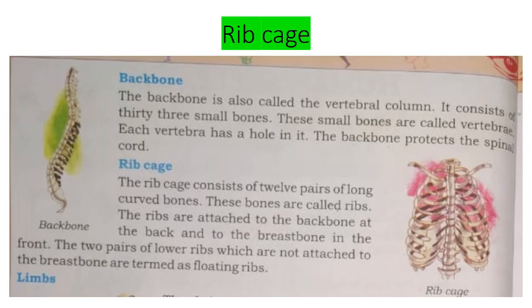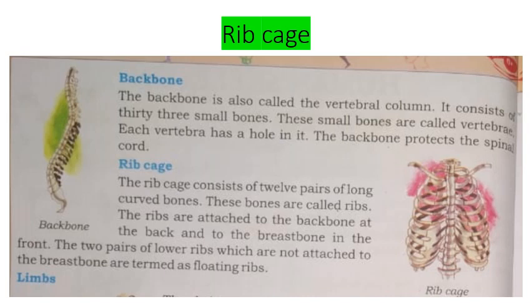But the last two pairs of ribs are called floating ribs. Why are they called floating ribs? Because they are attached to the backbone but they are not attached to the breastbone, so that's why they are called floating ribs.